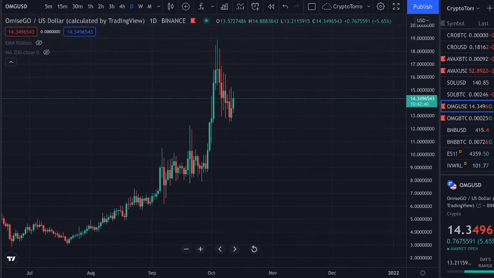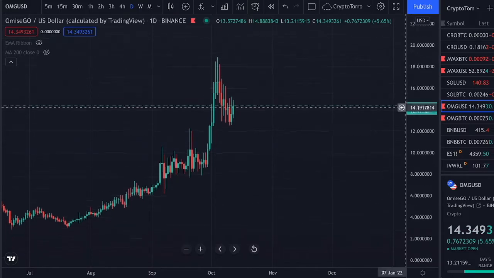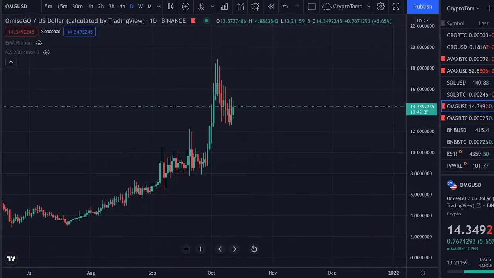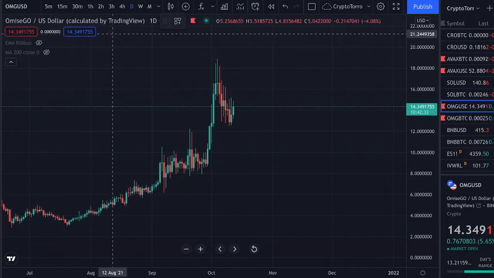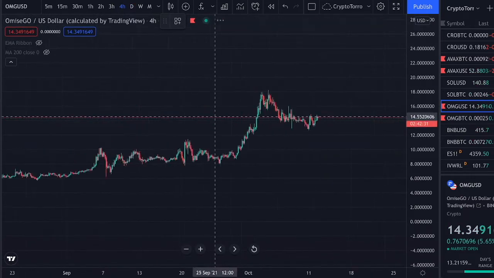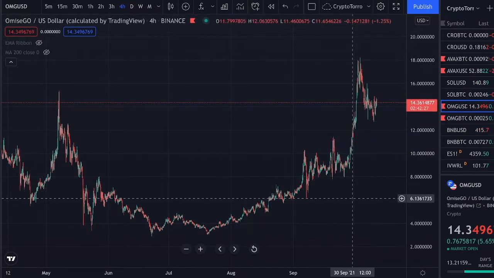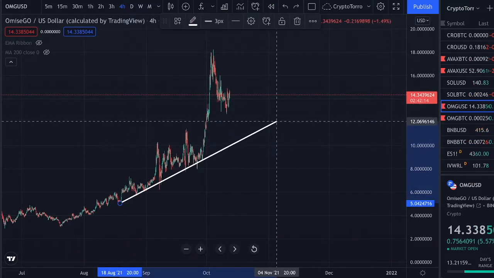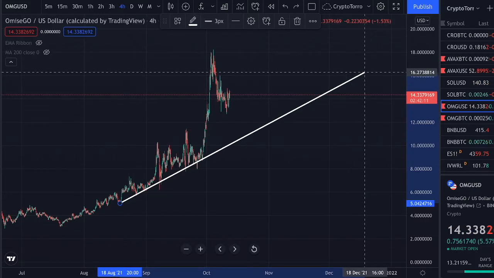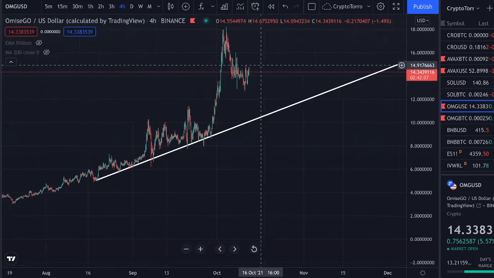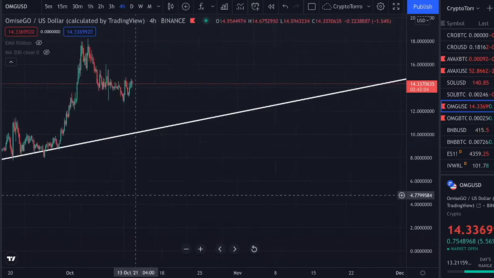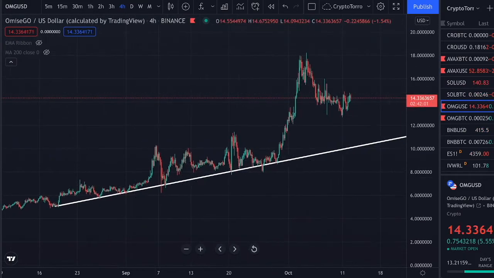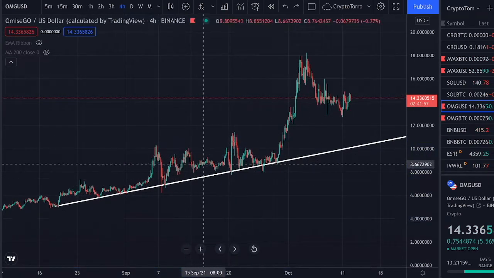On the OMG Network compared to USD chart, you can clearly see that we are right now in a current uptrend. We have seen this major uptrend, and what I would like to draw right away, not on the daily time frame but on the 4-hourly time frame, is actually this trend line. Why this trend line? Actually, due to the fact that I think it is of utmost importance to take a look at what the previous trend was and where we could perhaps find support on top. So if you ask me personally, I think this is a very nicely drawn trend line due to the fact that we have seen multiple touch points on top of it, and therefore it's a confirmed ascending support.